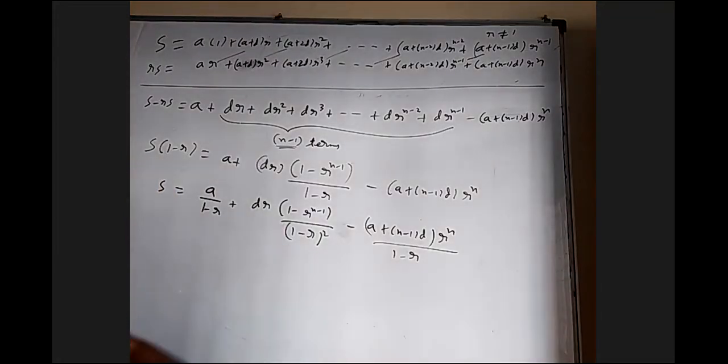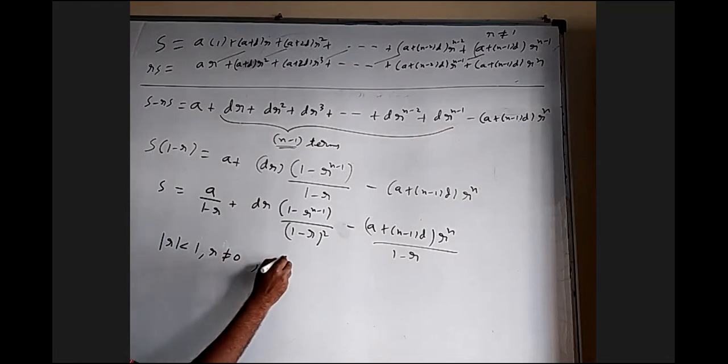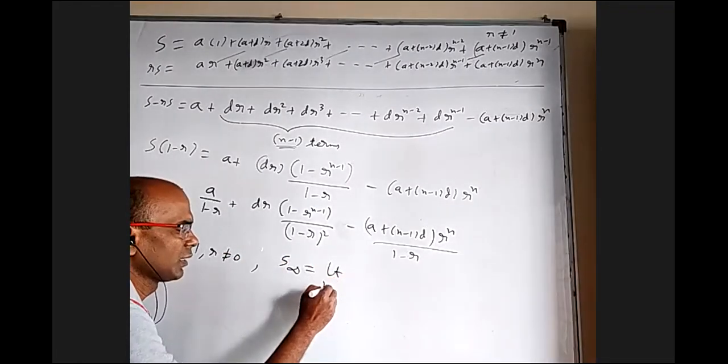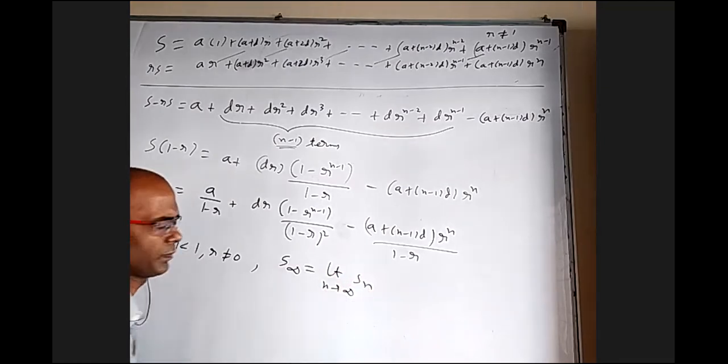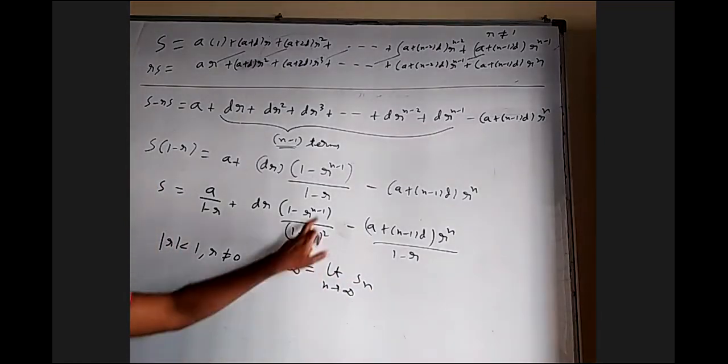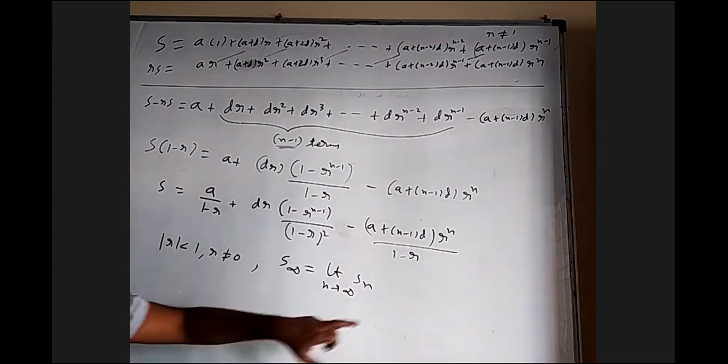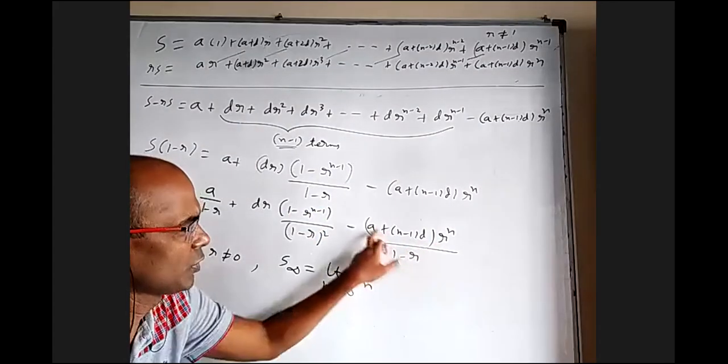But now, if mod r is less than 1, and also common ratio is not 0, then S infinity, the sum of infinity terms, is nothing but limit n tends to infinity of Sn. When n is becoming infinity, a number between minus 1 and 1 power infinity will be 0, and 0 into anything will be 0.